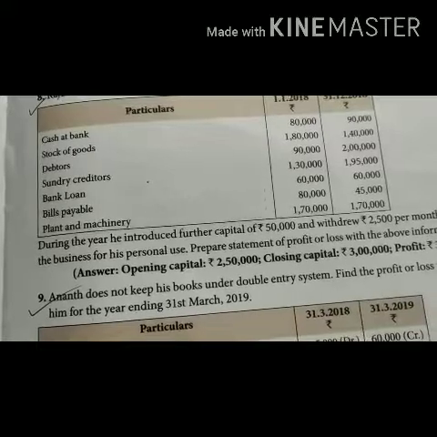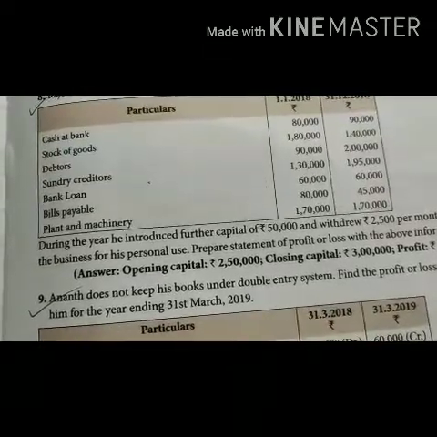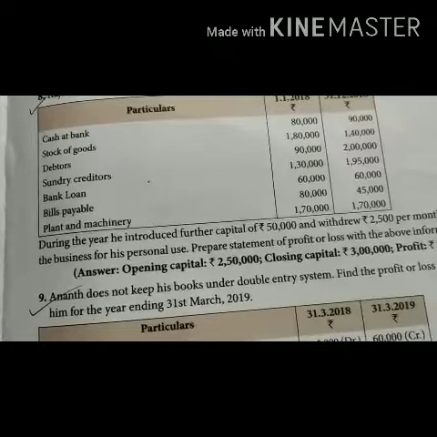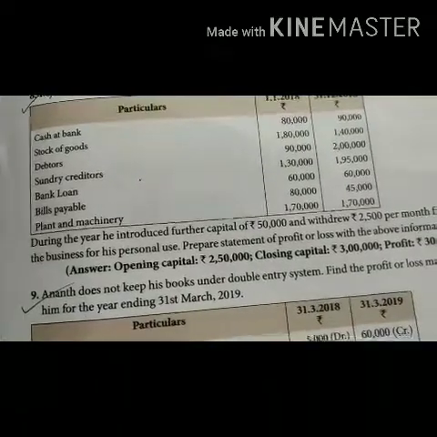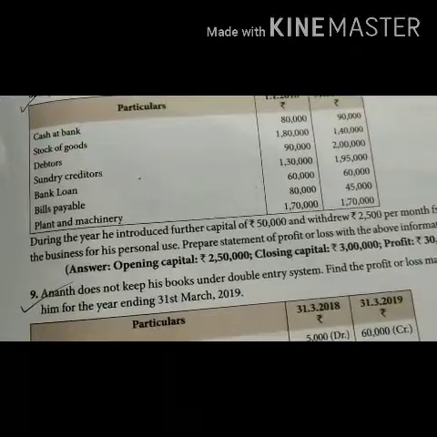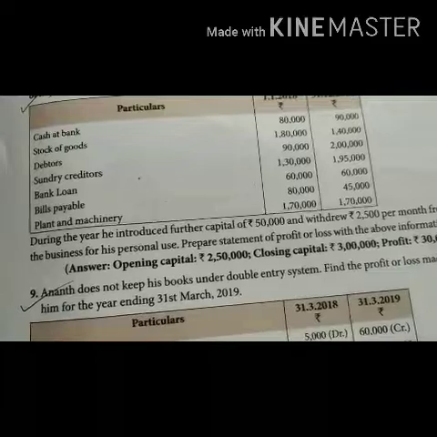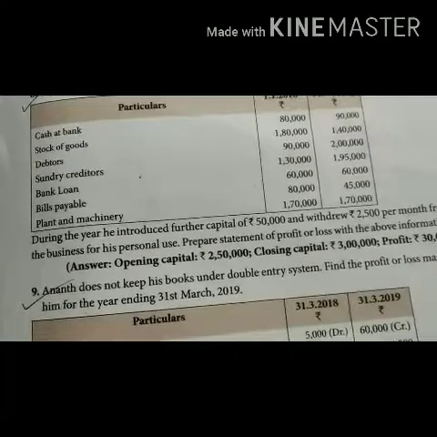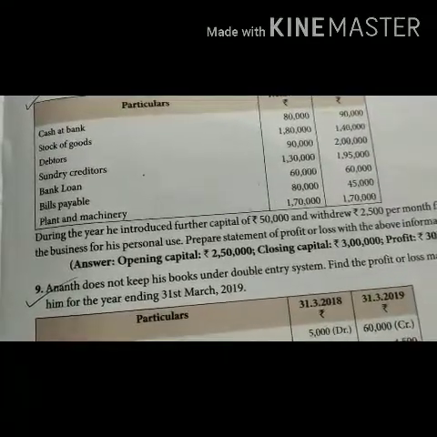In the third step, we will be preparing statement showing profit or loss. So we will start with the closing capital, add drawings, minus additional capital, minus the opening capital. We will be getting the profit. So let us move on to the solution now.